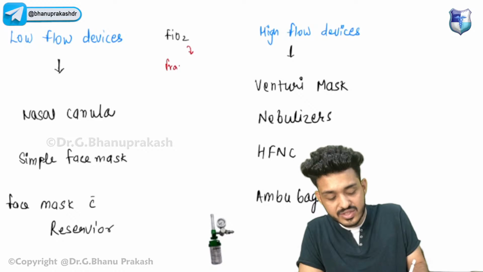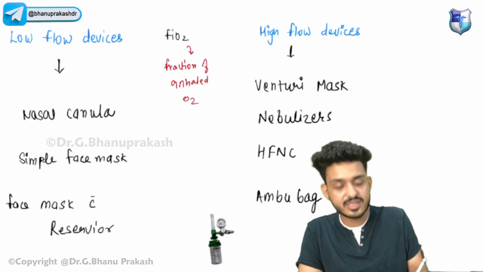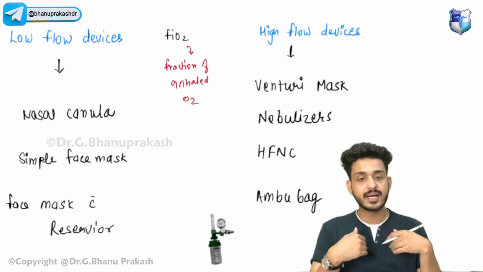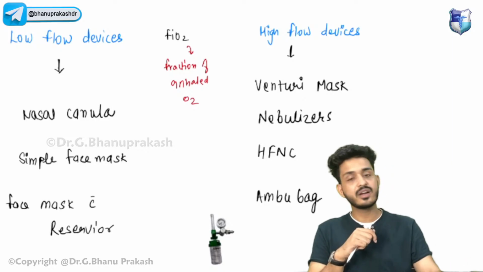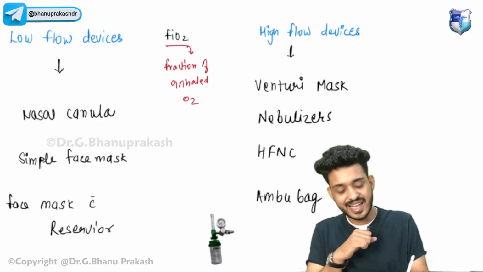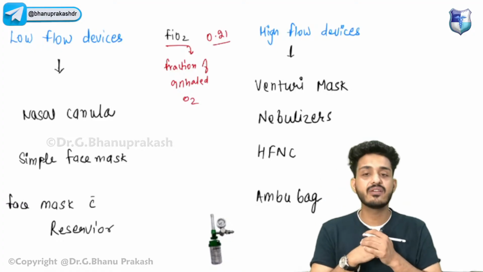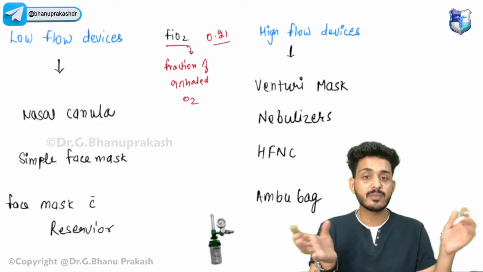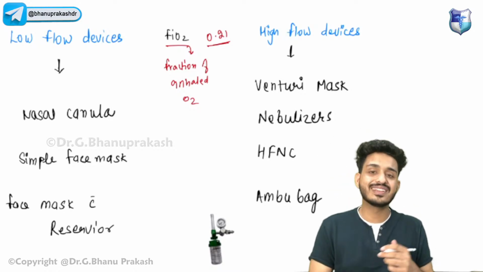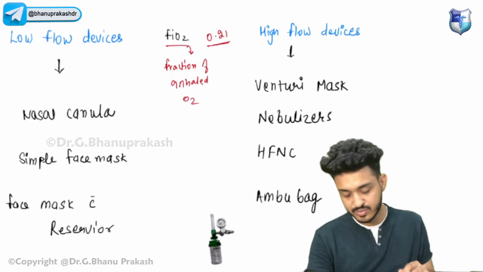FiO2 is the fraction of inhaled oxygen. What does this mean, sir? In the environment you have 21% oxygen. Whatever air you are inspiring, if you inspire 100% air, out of that 21% will be oxygen. That is known as FiO2, so 0.21 will be the FiO2. This is how we can write it. Out of whatever air I am inspiring, 0.21 is oxygen, and this is known as the fraction of inspired oxygen, the fraction of inhaled oxygen. This is FiO2.